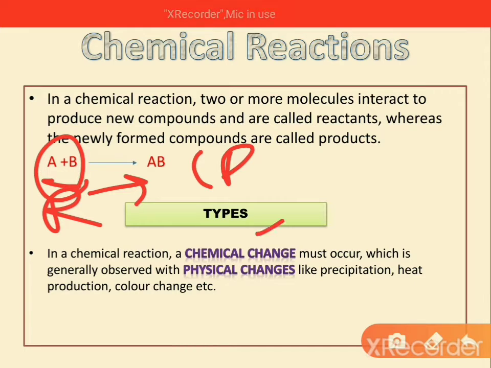First is chemical change and second is physical change. Chemical change is generally observed, for example, in the preparation of tea.